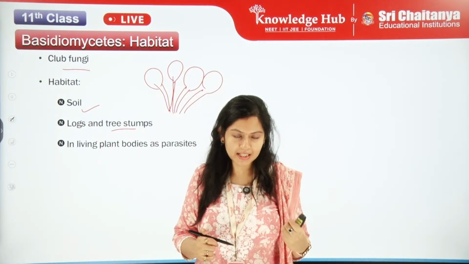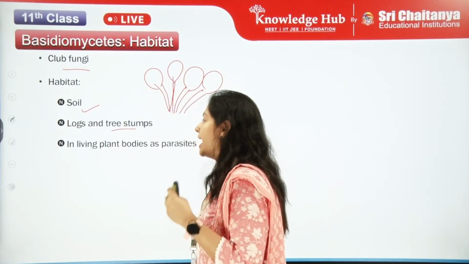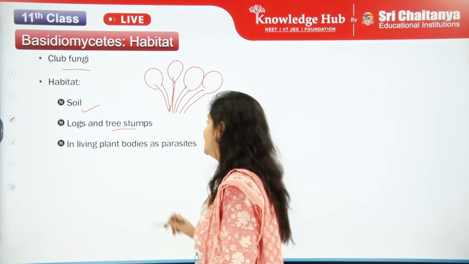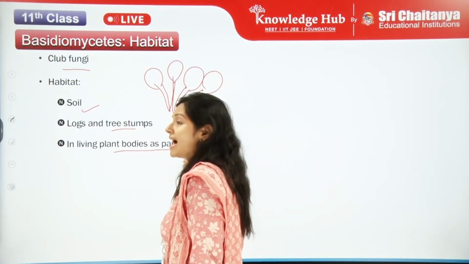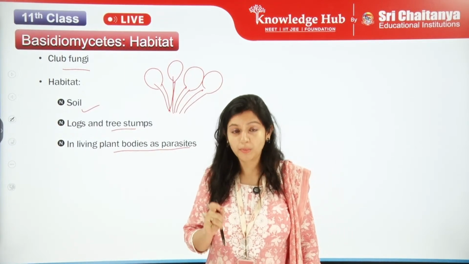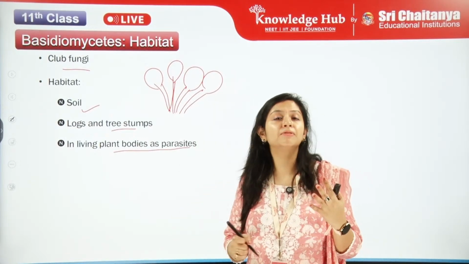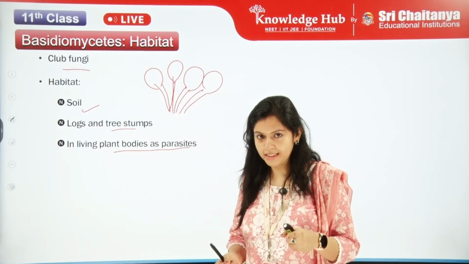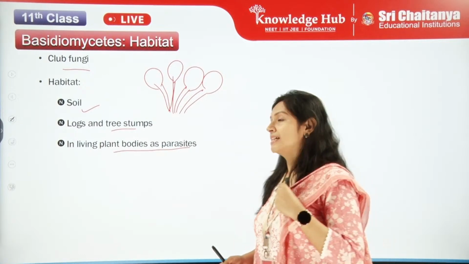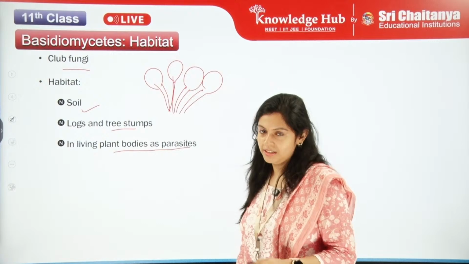They are also present in living plant bodies as parasites. So you get one more feature from here, that they are free living. By free living they can be saprophytic, and if they are present in some plant bodies, then they will be parasitic.